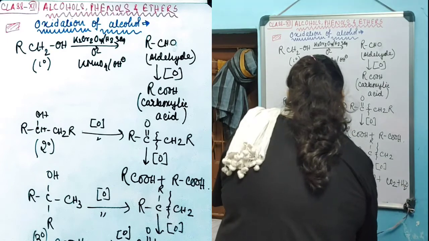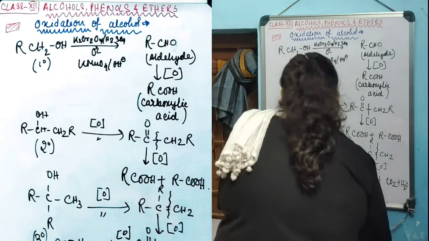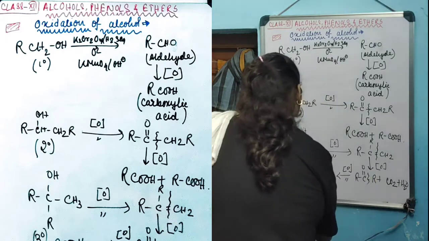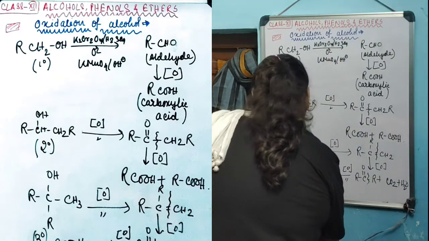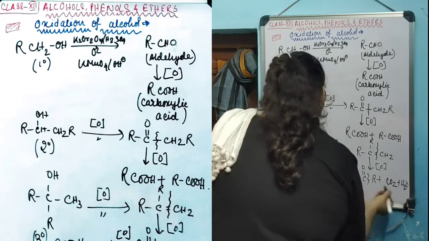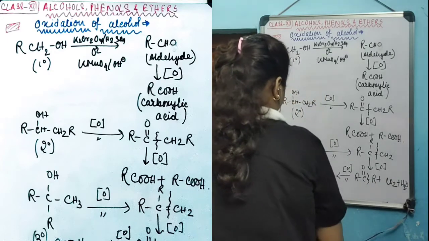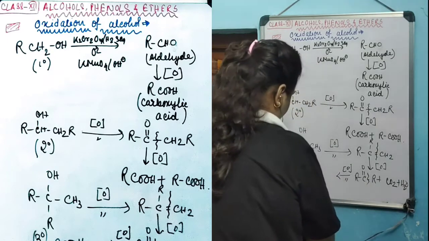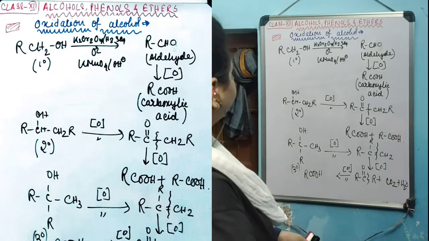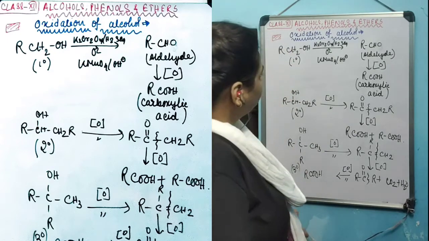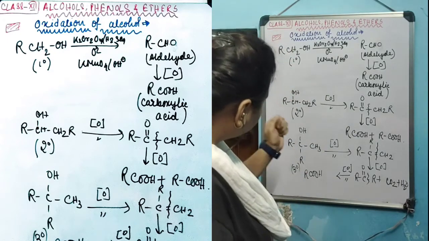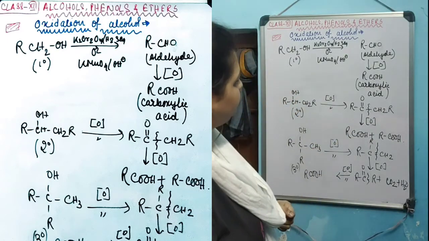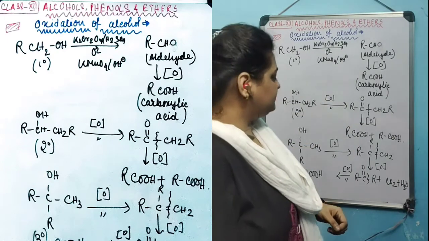This ketone then in the further case will be oxidized in this strong oxidizing reagent as OH and further CH3 and CO2 and H2O. So these are the reactions of different alcohols when they are subjected to a strong oxidizing agent, and they produce this kind of carboxylic acid in this manner.